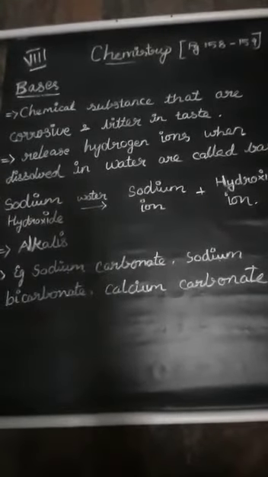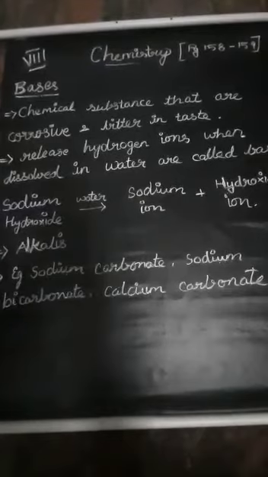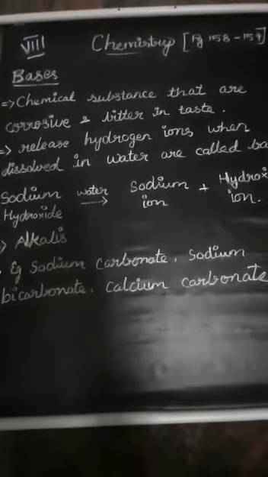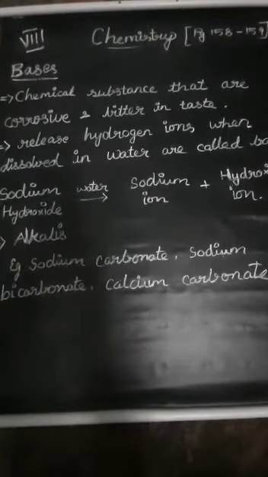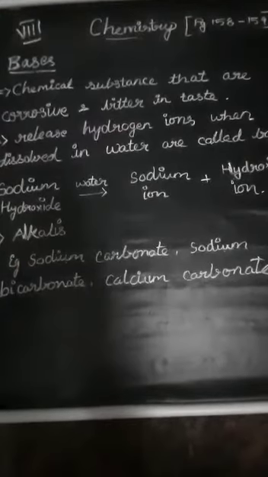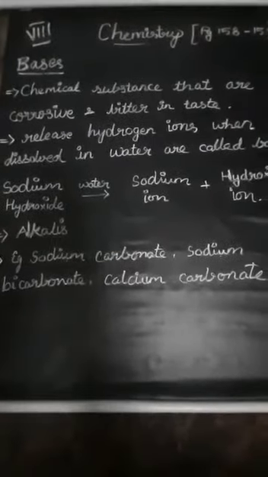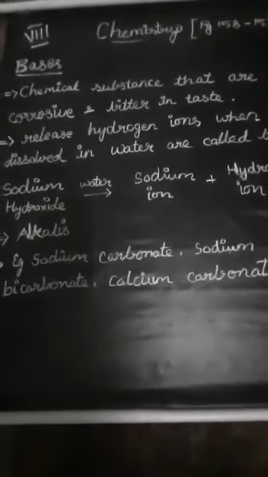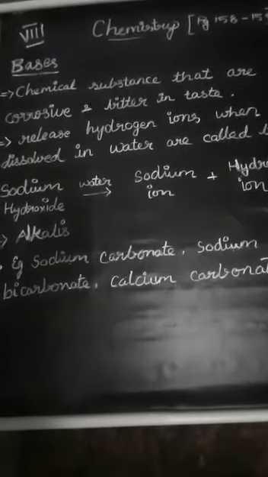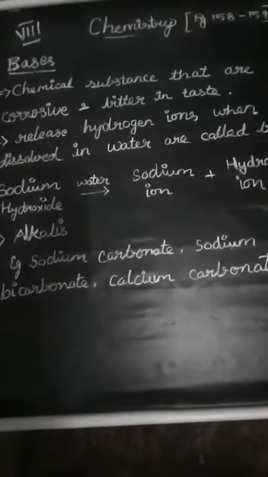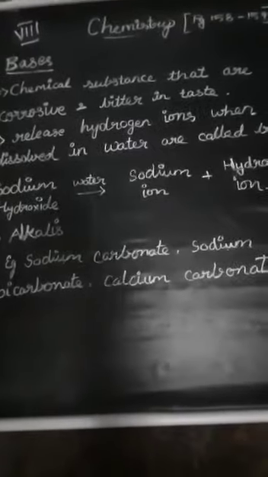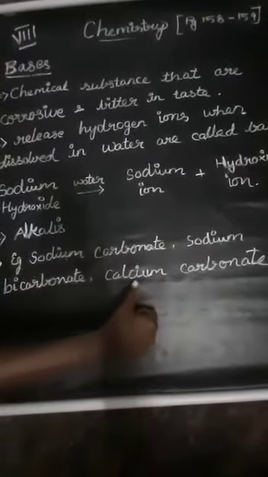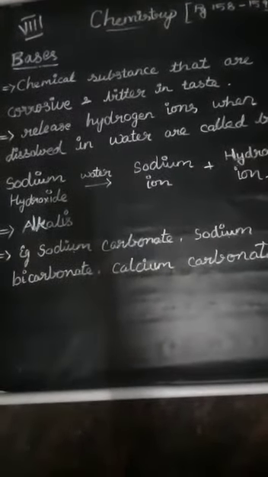Water-soluble bases are called alkalis. Bases like sodium hydroxide, potassium hydroxide, calcium hydroxide and ammonium hydroxide are highly soluble in water and hence are called alkalis. Certain chemical substances do not release hydroxide ions when dissolved in water, yet they also behave like bases. Some examples are sodium carbonate, sodium bicarbonate and calcium carbonate.